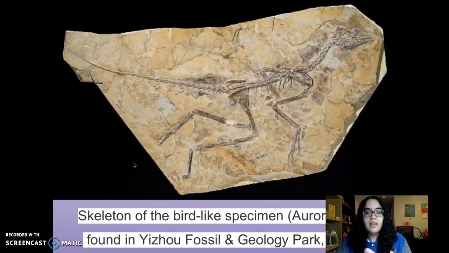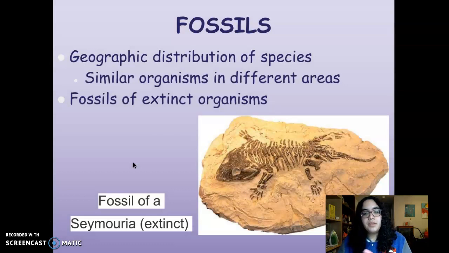Here is an example of a fossil. This is a skeleton of a bird-like specimen that was found in China, and it was really well preserved. Fossils can be really useful and give you a lot of information, like the geographic distribution of species. So if you find similar organisms in different areas, you can make inferences about how those species have moved over time. And fossils are also really great pieces to give us information about organisms that are extinct. So here's an organism that is extinct. It is the fossil of a Seymoria. I think it's really cute.